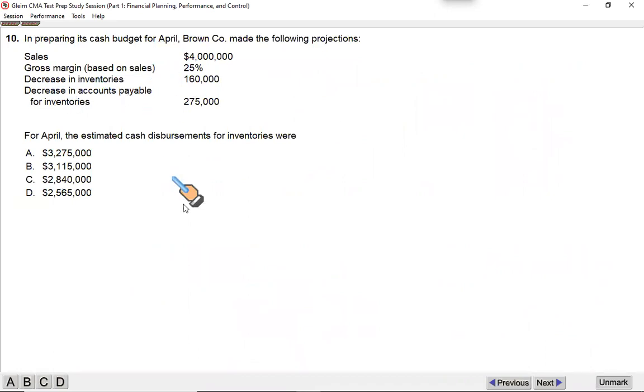The next question is exactly the same. You can apply this, take a snapshot, put it in our group, and then try it yourself in the same way I've done the previous question. You can use both approaches, the smart approach in a single line, or you can draw the T accounts and CGS breakdown. You can do it.